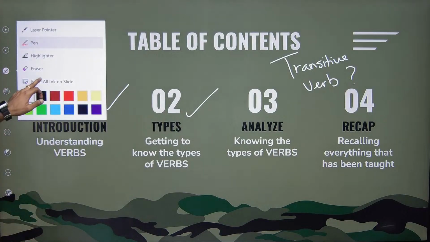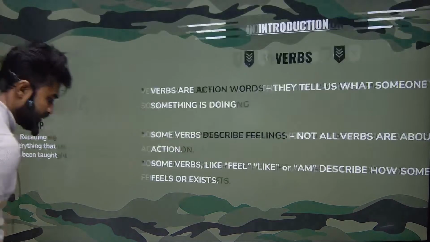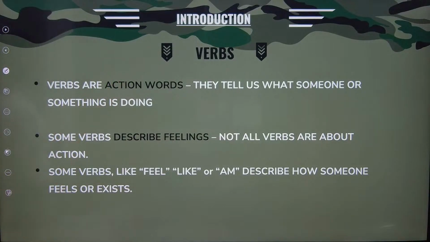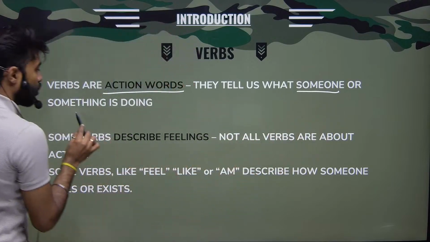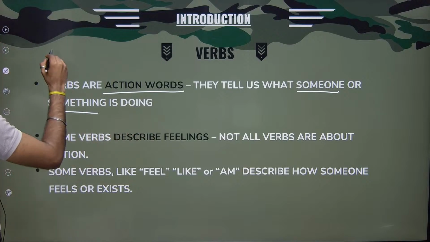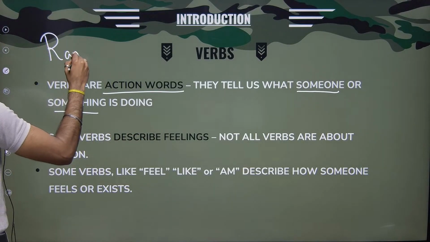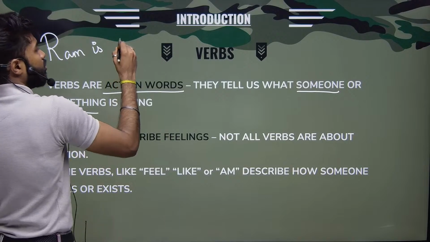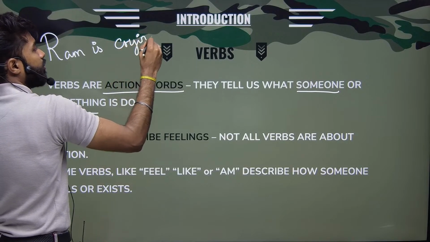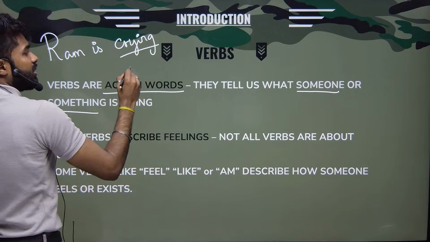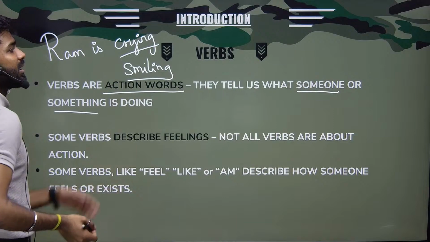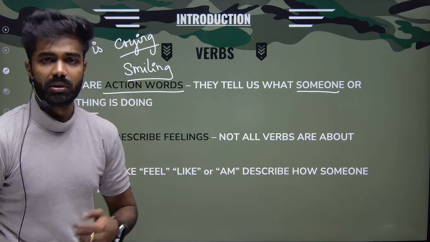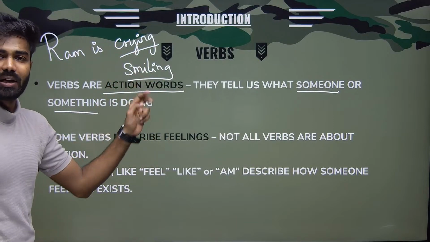All right, so with that being said, we'll jump into the first slide. Yeah, introduction. What are verbs? Verbs are action words. They tell us what someone or something is doing. For example, if I'm telling Ram is crying or Ram is smiling. What are these? Crying or smiling is an action, kriya, right? Crying or smiling is an action.